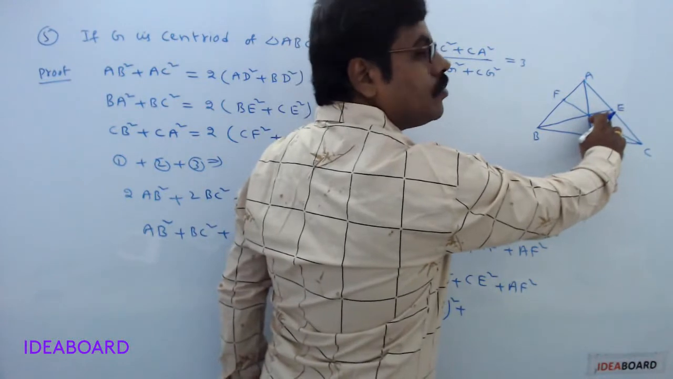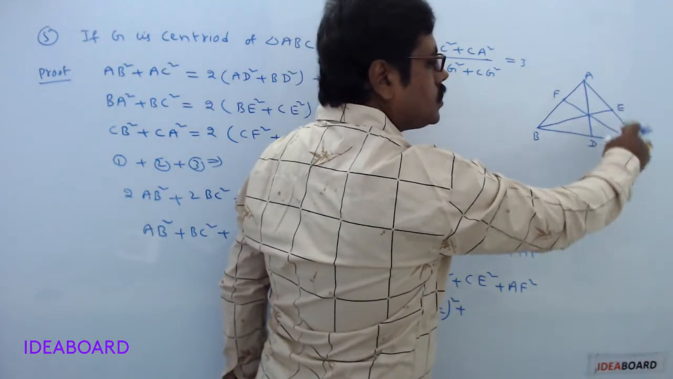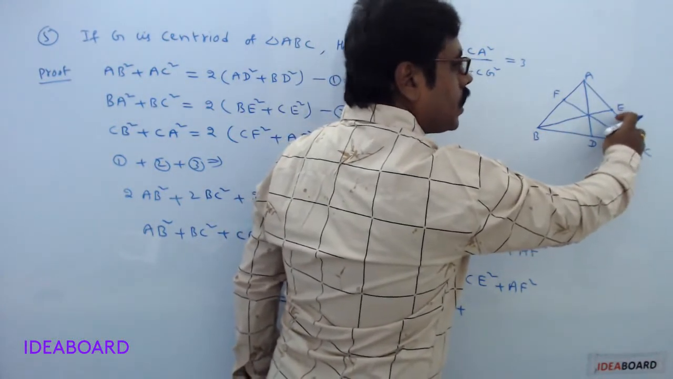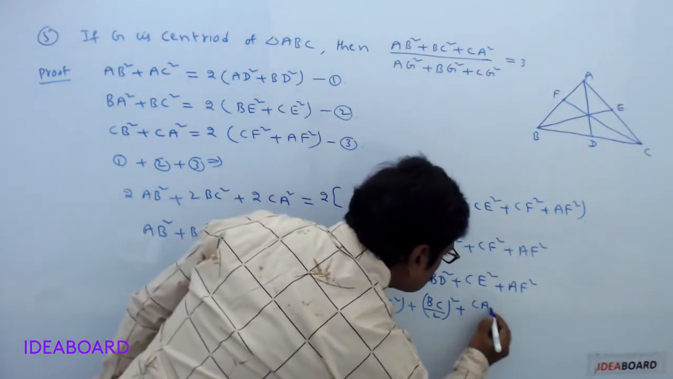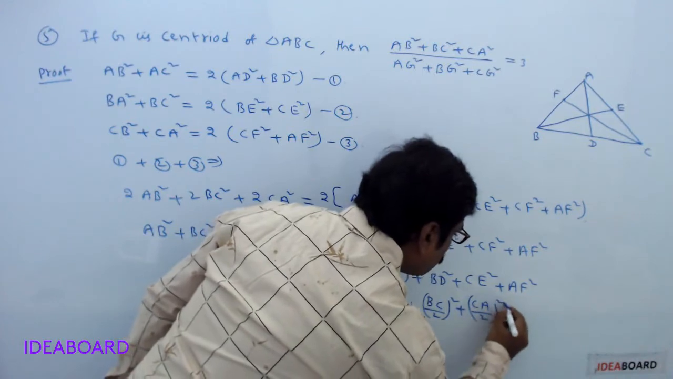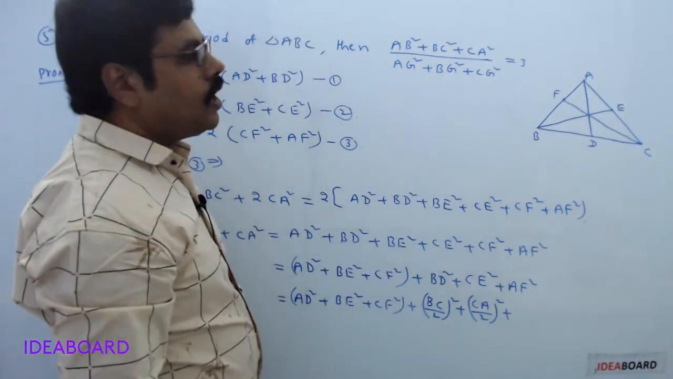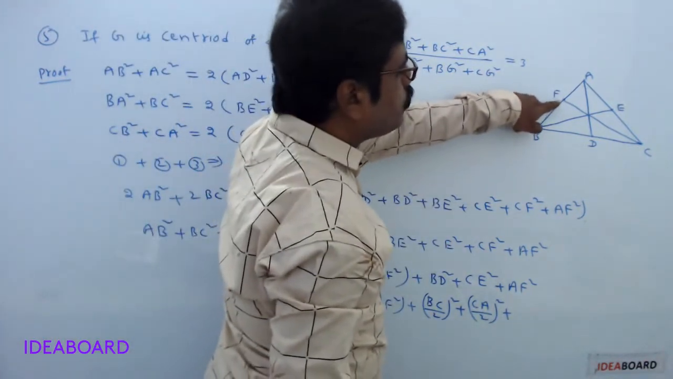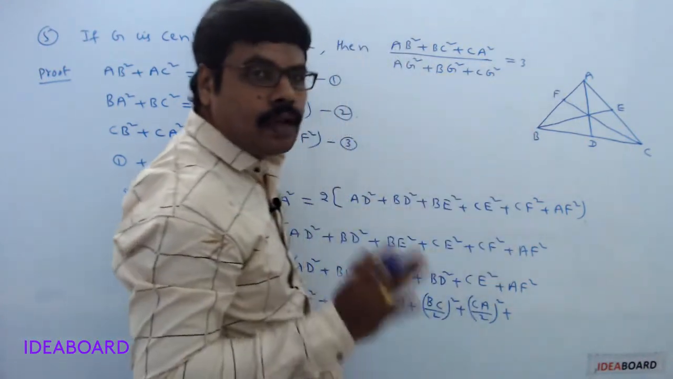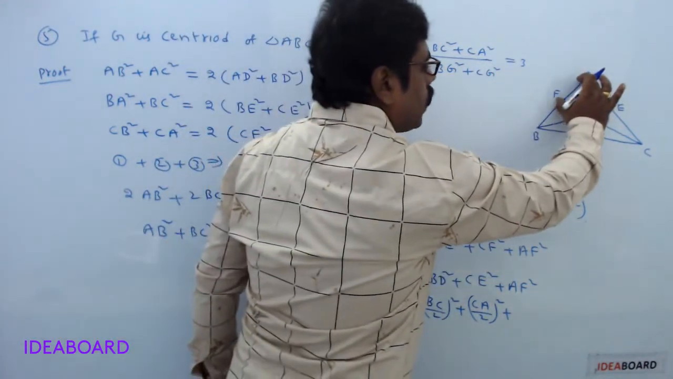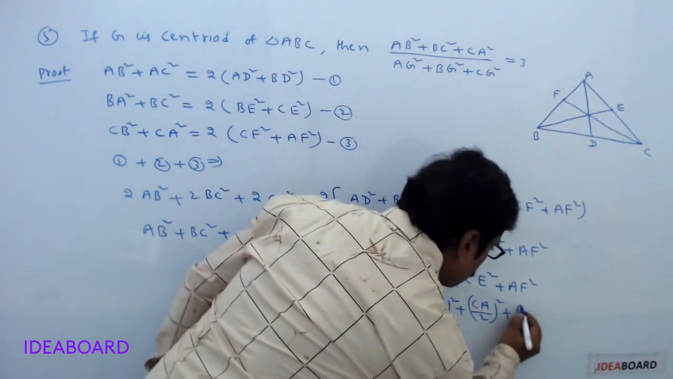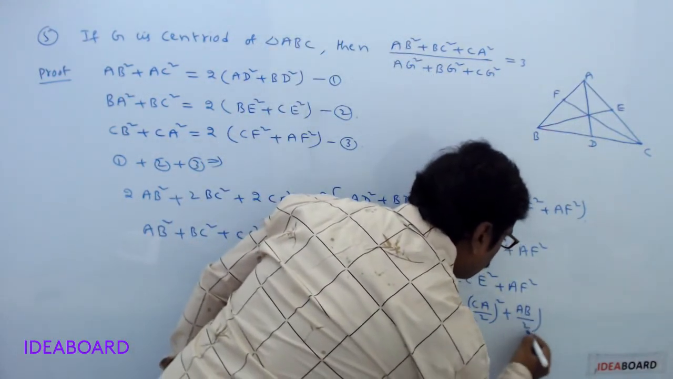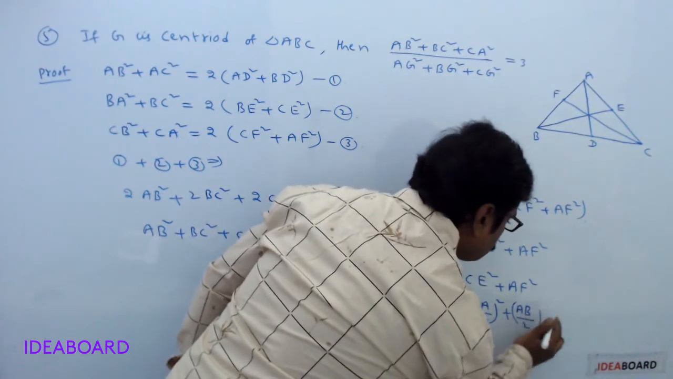CE: now here E is the midpoint of side AC. So CE can be taken as CA divided by 2. This is CA divided by 2 whole square, plus AF. Here F is the midpoint of the side AB. So AF can be taken as AB divided by 2. So it is AB divided by 2 whole square.